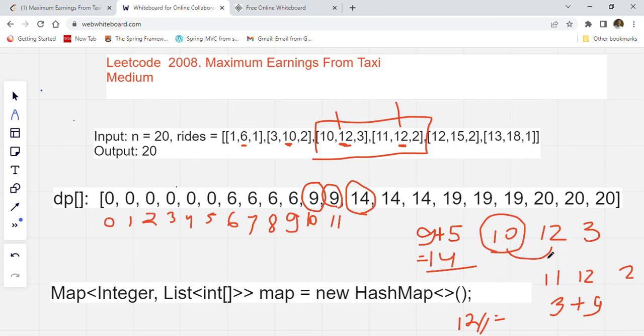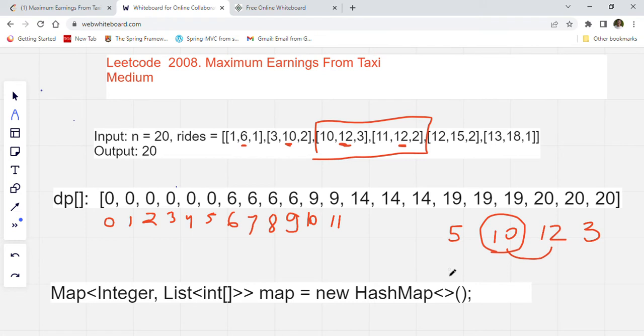Because the profit that this passenger will give us is 5, but we will also have to check what maximum profit we already have earned when we are at number 10. So we already earned 9 plus 5, we are earning more. That's why it is 14. So let me just remove all this coloring so I can reuse this space again. We will just update our values.